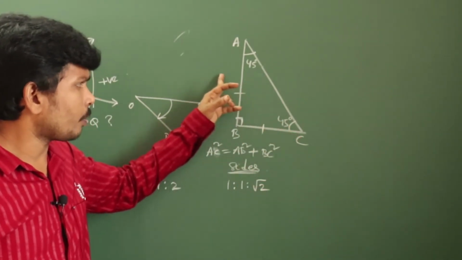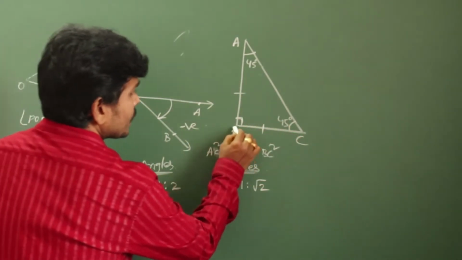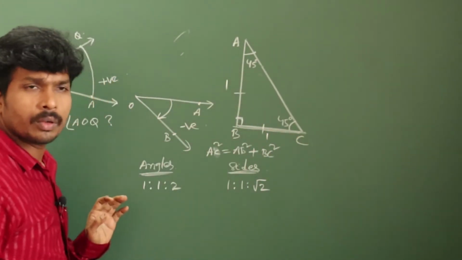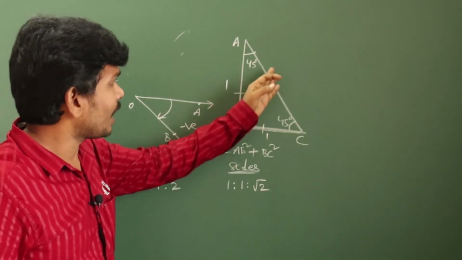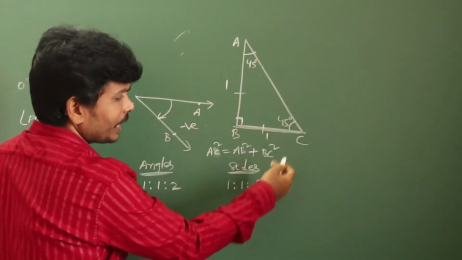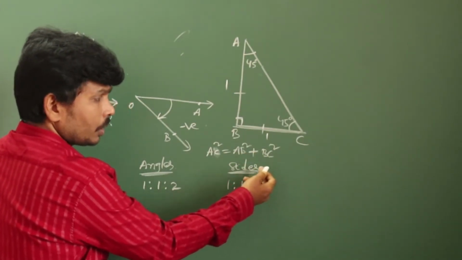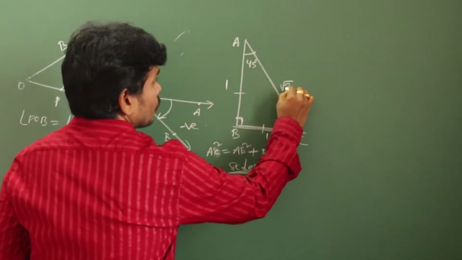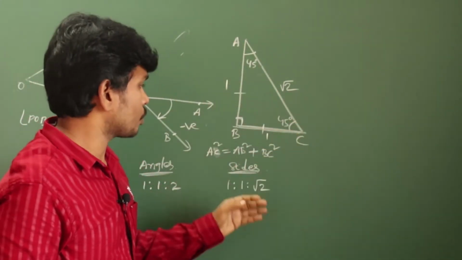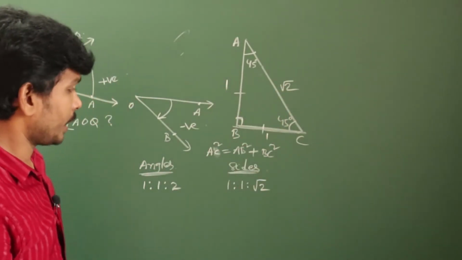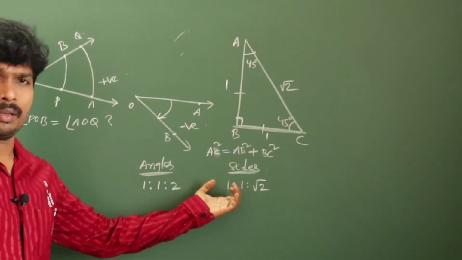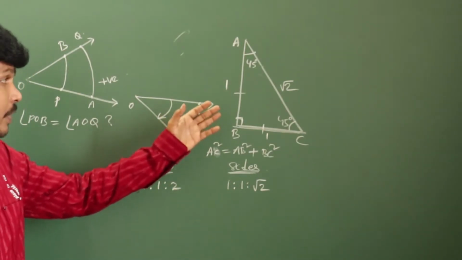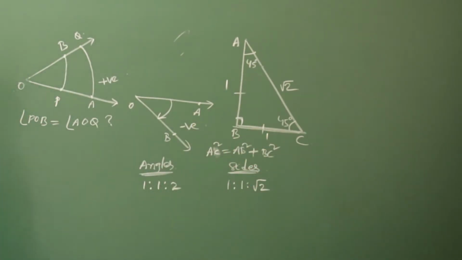Okay, sin 45 is opposite by hypotenuse. Observe here, suppose it is 1 unit. This is how many units? 1 unit only, no? Because both are equal. This is definitely a right angle triangle, so 1 square plus 1 square, 1 plus 1 is 2, square root of 2, √2. So your hypotenuse is √2. So that's why 1:1:√2. Already you have known this in lower classes, in 7th class those results are there. That way we can prove this without the help of trigonometry also.